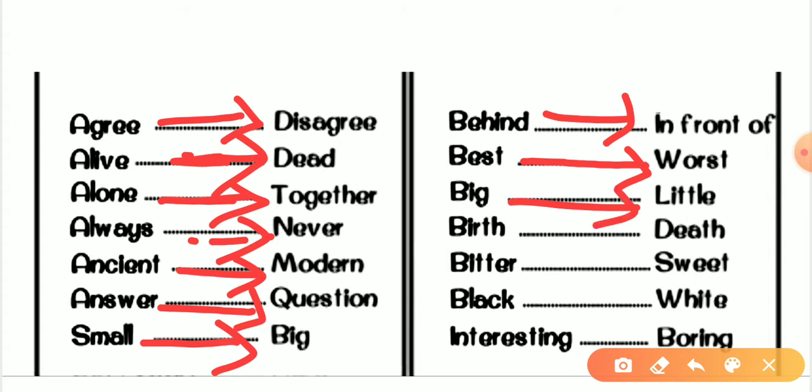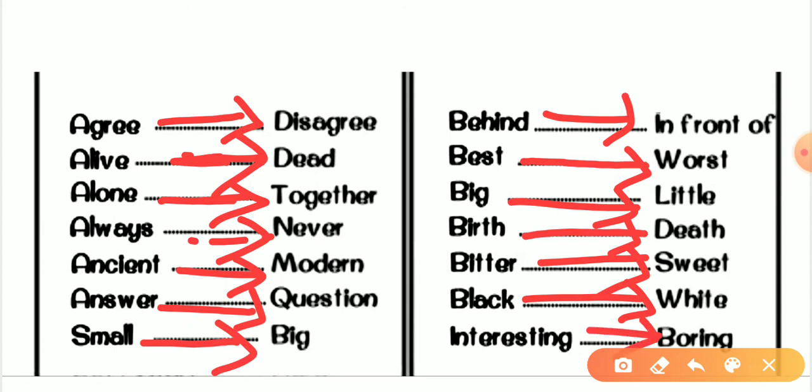After that, birth. So the opposite of birth would be death. Then the next word is bitter. Bitter, it means kadwa. So the antonym would be sweet. Black, the antonym would be white. After that, interesting. Then the antonym would be boring.